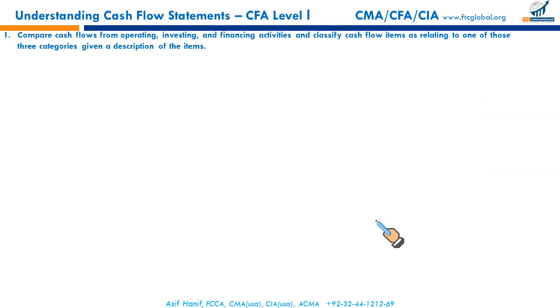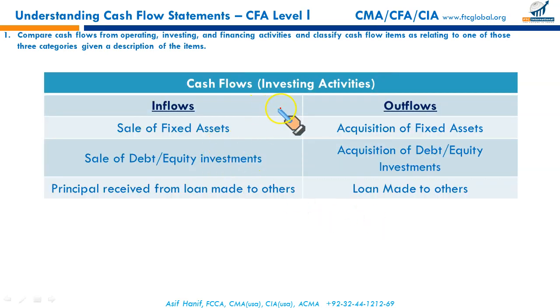Now the second category of cash flows is cash flows from investing activities. The word suggests cash inflows on sale of fixed assets, also called the long-lived assets, property, plant, equipment, vehicles, etc. So sale of fixed assets will result in inflow, and acquisition of fixed assets will result in an outflow. Now why are they not operating cash flows?